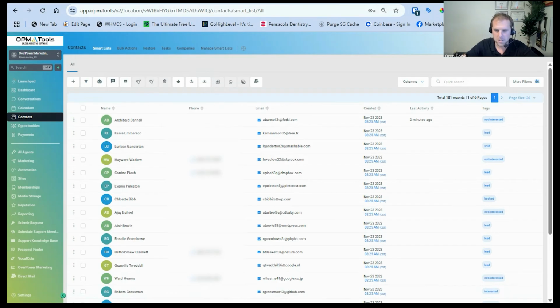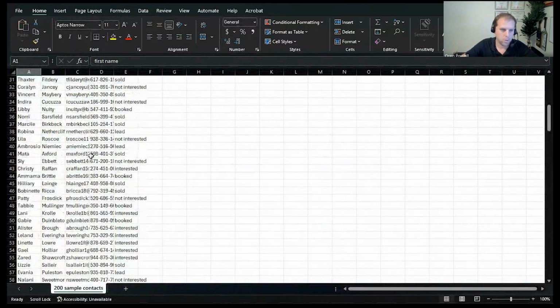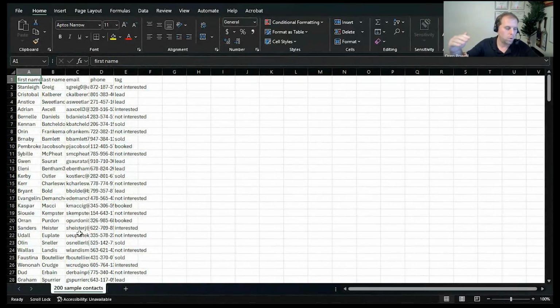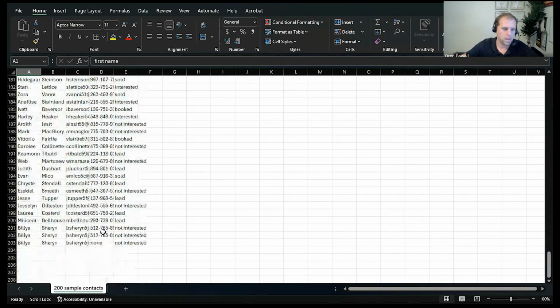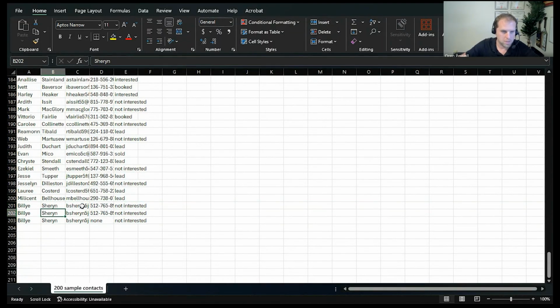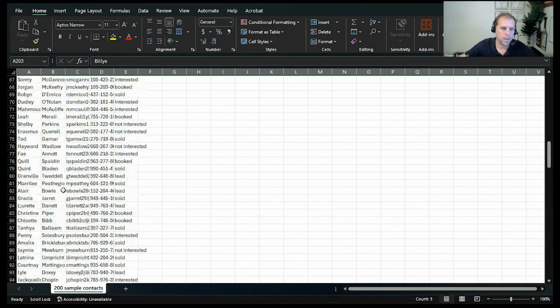So I do have a CSV file. It's also some dummy data, no real information. About 200 contacts. 100 of these contacts are already inside the software. So I'm actually going to show you what will happen if it's updating a contact, what will happen if it's adding new contacts, and then what will happen if it's related to duplicate content. I have 3 right here. 2 of them have the same email and phone number. And then the last one has a field that doesn't properly fit the format of what that column is, which is phone numbers. So I'm going to show you what will happen for each one of those.